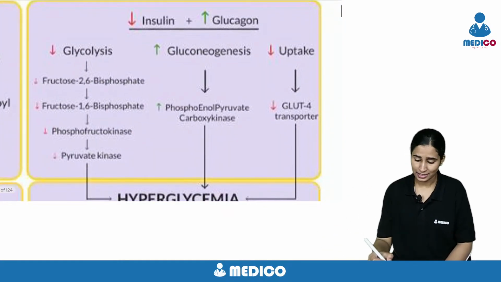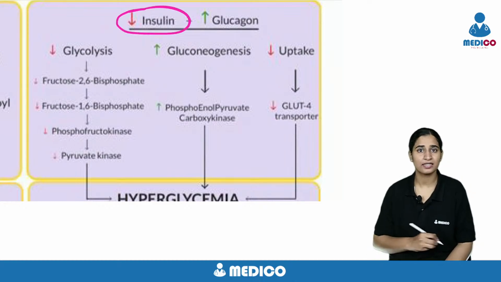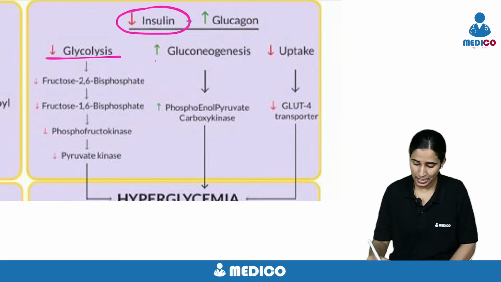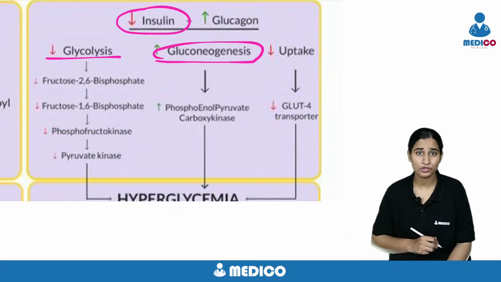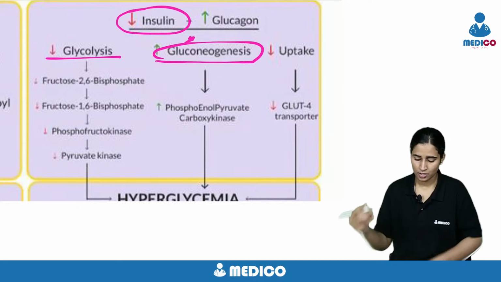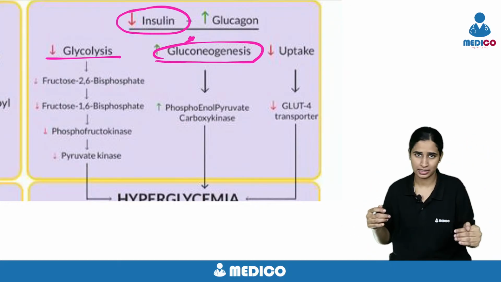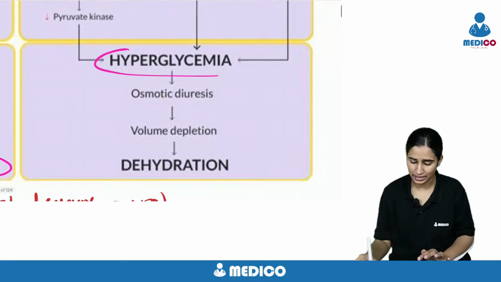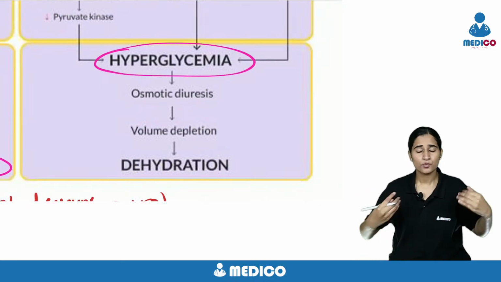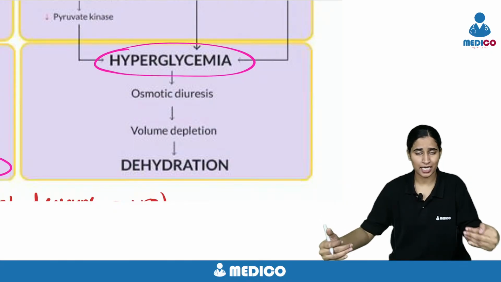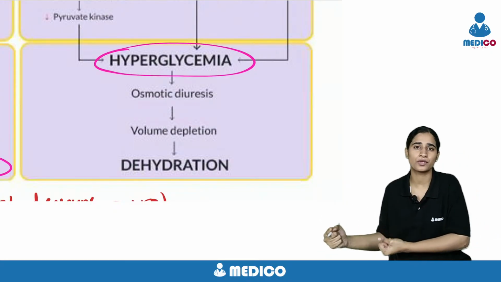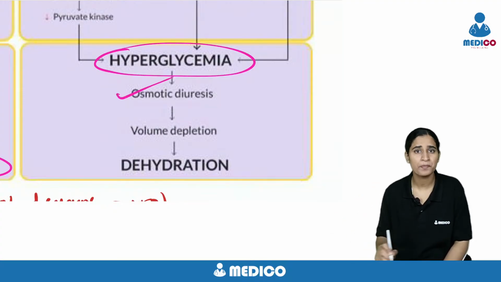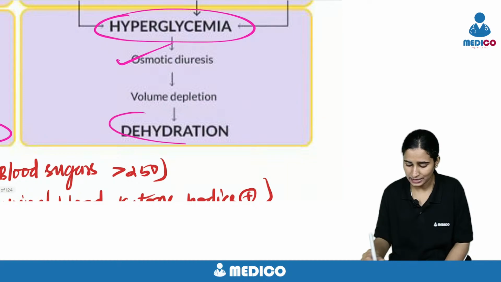And one more thing is, because of decreased insulin, there is decreased glycolysis and increased gluconeogenesis. So glucose is not degraded, more glucose is formed. So your sugars also will increase. There is hyperglycemia. So more sugar in the urine will act as a diuretic, it will draw more water through the urine. So these patients will have polyuria, that is osmotic diuresis. And when there is polyuria, they will land in dehydration.